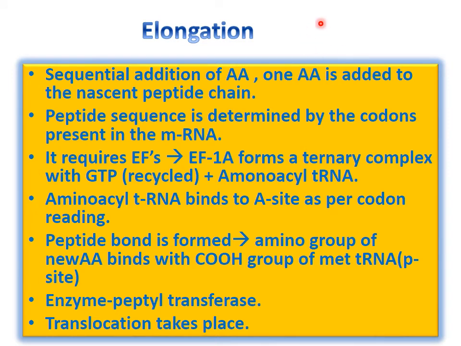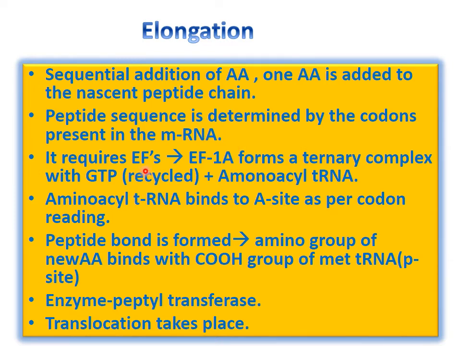Now eukaryotic initiation, we can summarize the eukaryotic initiation, then we will see the process. Now we come to the elongation, in which there is sequential addition of amino acids, one amino acid added to the nascent peptide chain. This peptide sequence is determined by a codon present on messenger RNA.